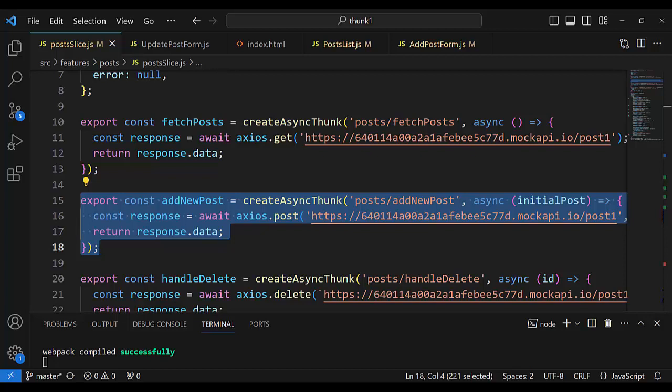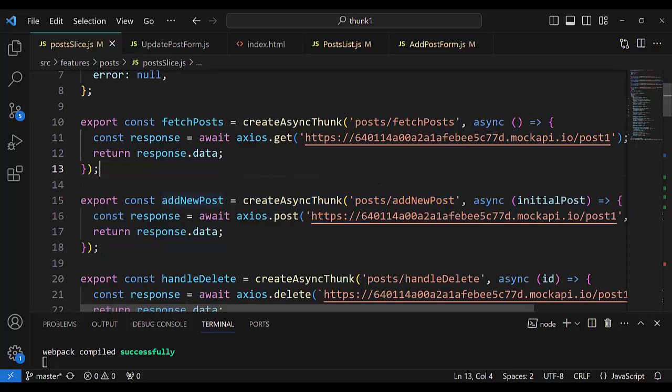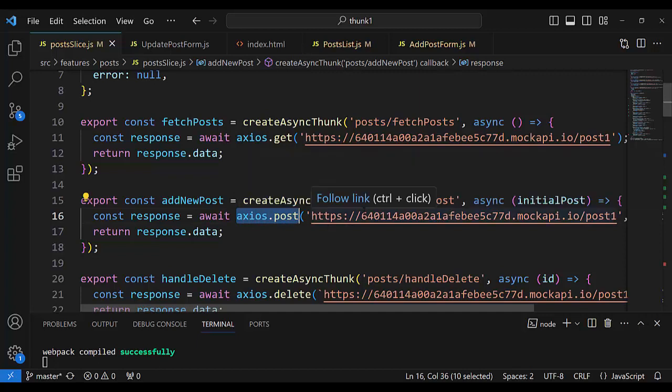And the conclusion of that theory, I can say that there is a layer here. addNewPost is a wrap, or ladder. What does it wrap? It wraps this Axios post, the hypertext transfer request. Wrap request.